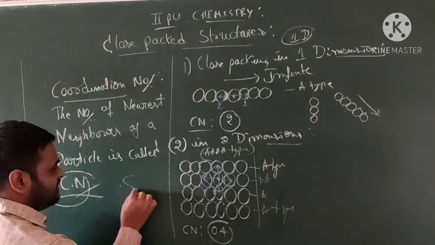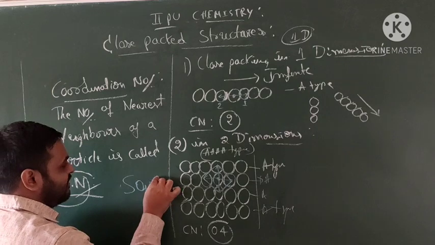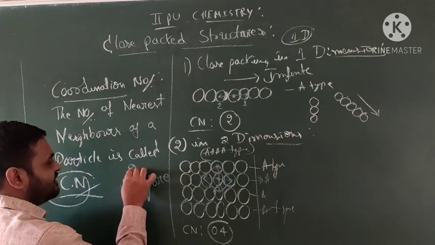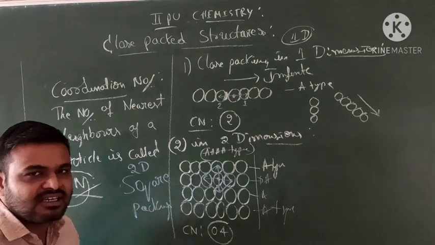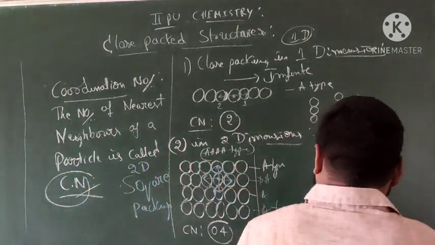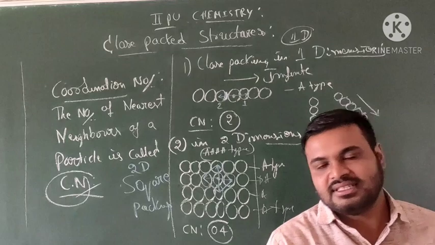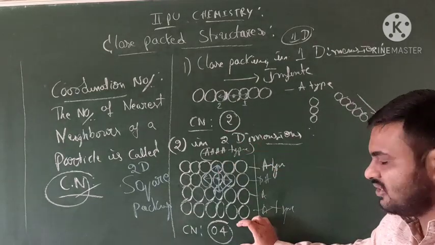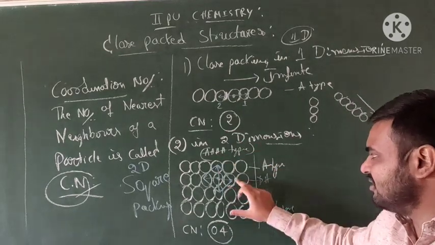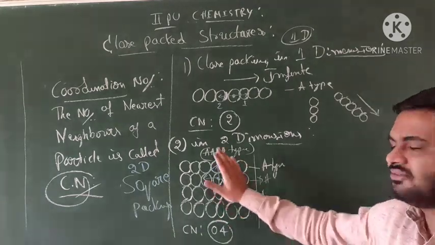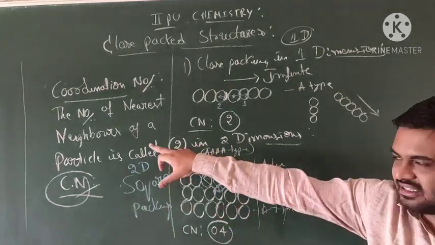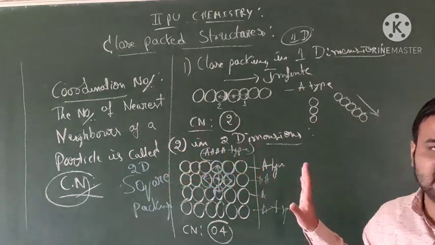Look like what? Square. We call it two-dimensional square packing. Okay, students, this is called what? Two-dimensional square packing, A type. This has coordination number 4, because one particle, or one sphere, is in contact with 4 different nearest spheres. Okay, this is called coordination number.